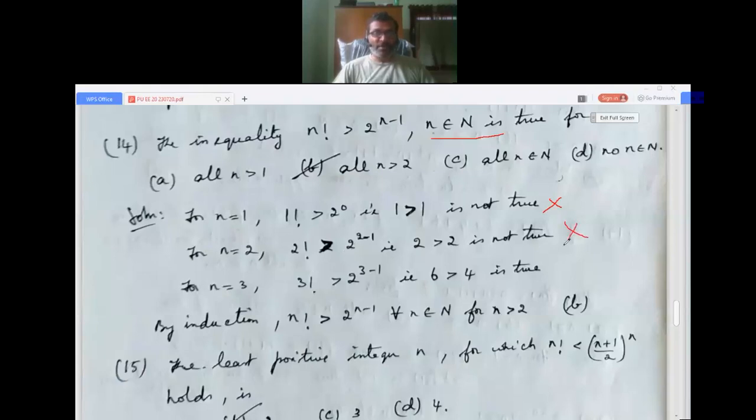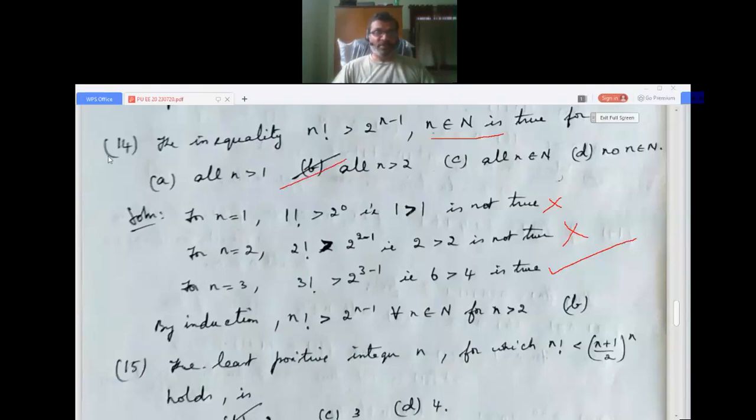For n equals 3 I will get 3 factorial, that is 6, greater than 2 power 3 minus 1, that is 4. So 6 is greater than 4, true. So by induction, n factorial greater than 2 power n minus 1 for all n belongs to N, for all n greater than 2. So it is option B.